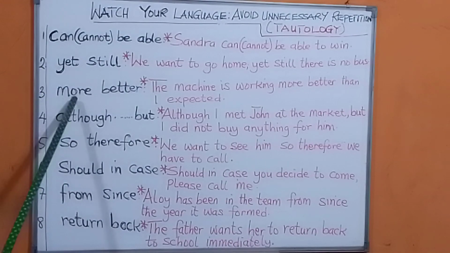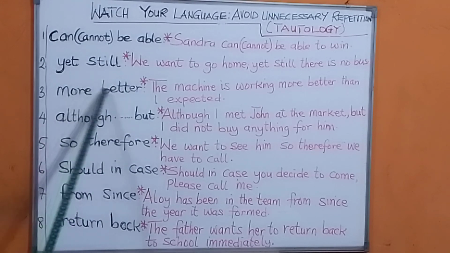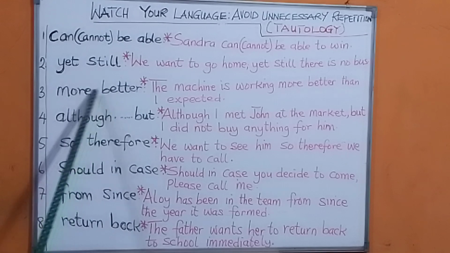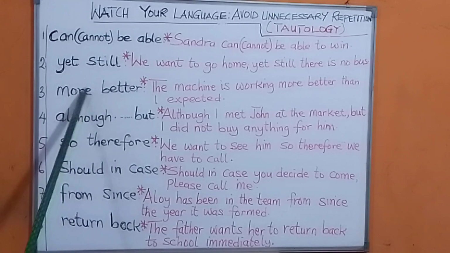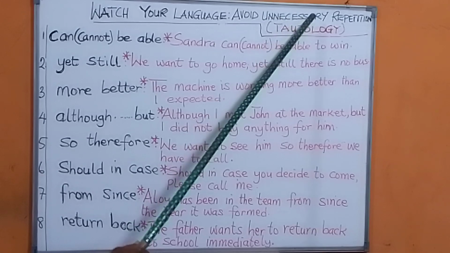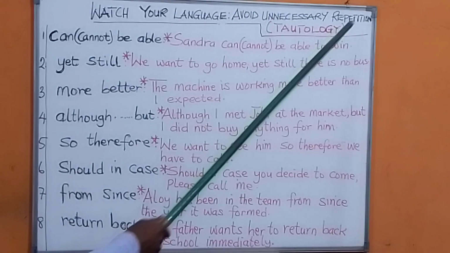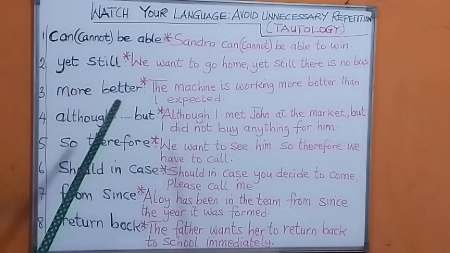Number three, more, better. These are comparatives. These are words that we use in comparatives. So you should not use two comparatives in the same place. That is tautology. You are using two words in the same place that are not necessary. You don't need to repeat that.